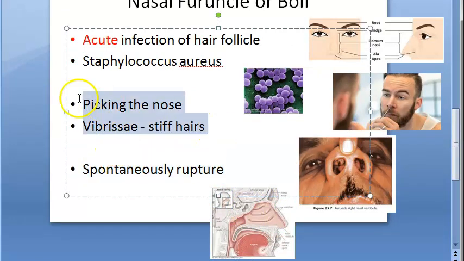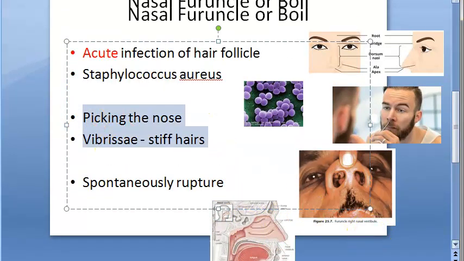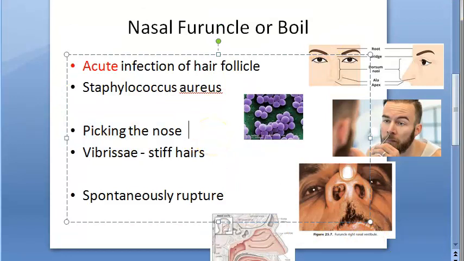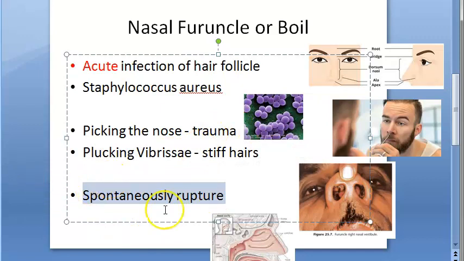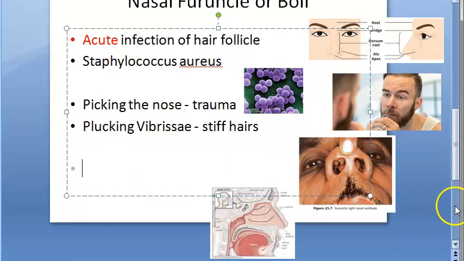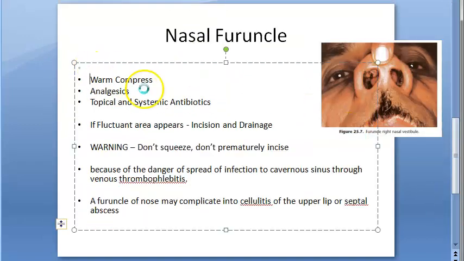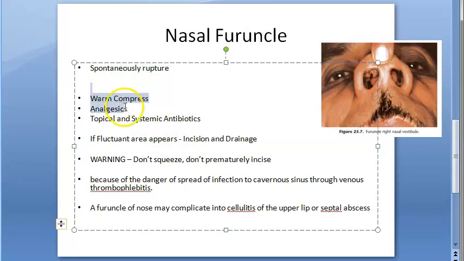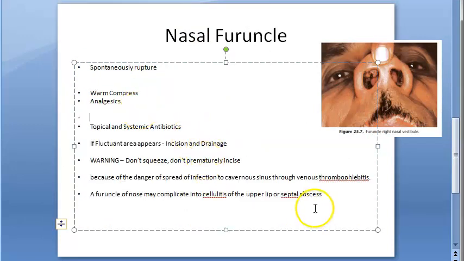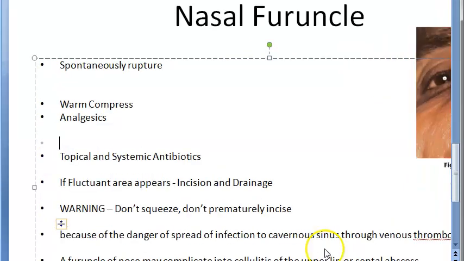Now, what are the causes of nasal furuncle? Picking of nose, causing trauma, right? Because of this, there can be trauma. Vibrissae, stiff hairs, plucking, okay? Then, what will happen to these? They can spontaneously rupture, right? And they can resolve, else. How will you treat? Warm compress, analgesics to relieve the pain. Then you can give topical and systemic antibiotics, right? Because it's bacterial. Incision and drainage only if the fluctuant area appears.